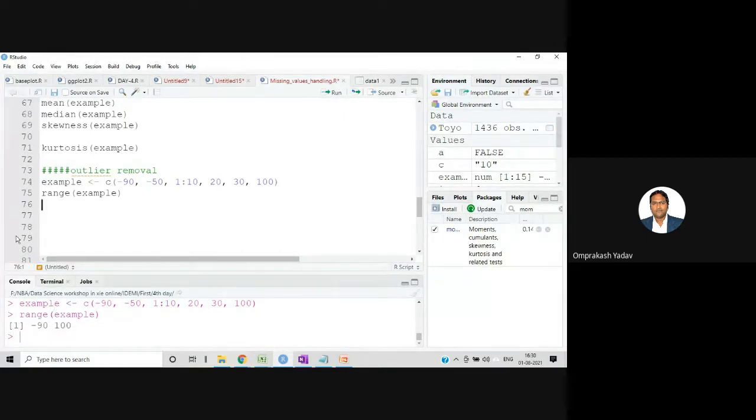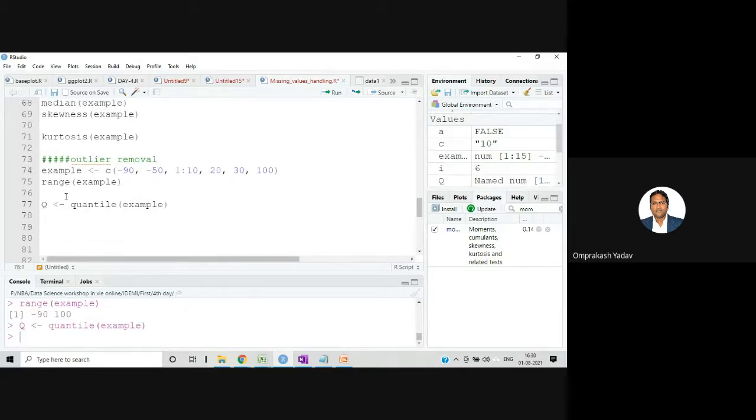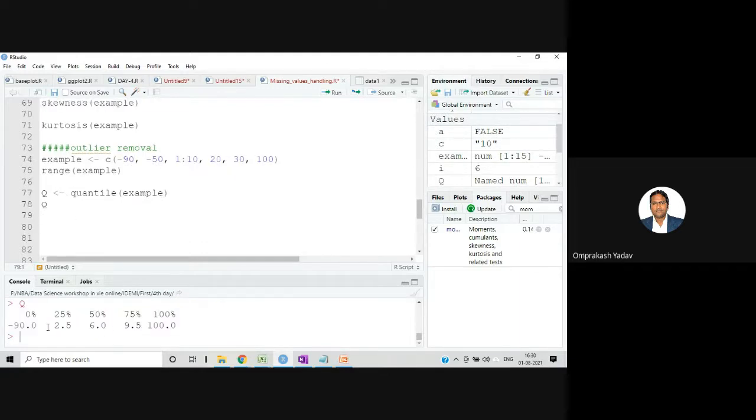Now I'll get the quantile value, the quantile of this example. So let's see the Q value. In the Q value, I got these values: the first quantile, second quantile, third quantile, and fourth quantile. So basically, I got the quantile values. In the first session, we saw how to get the quantile values.